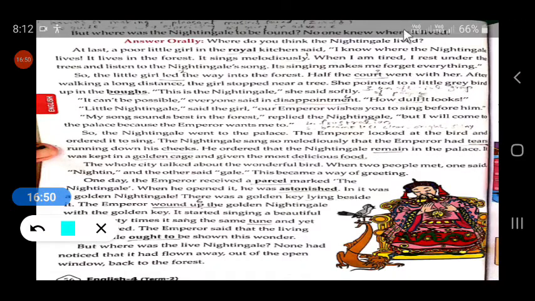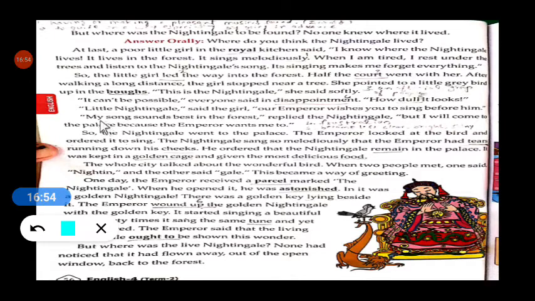And the nightingale replied, my song sounds best in the forest, but I will come to the palace because the emperor wants me to. See, the nightingale is proud of its voice.